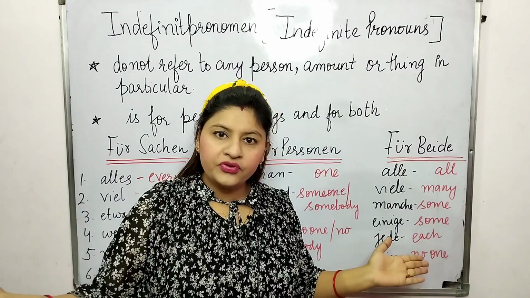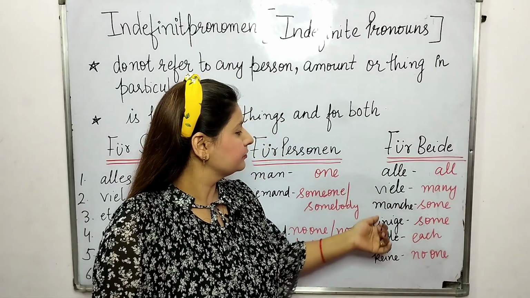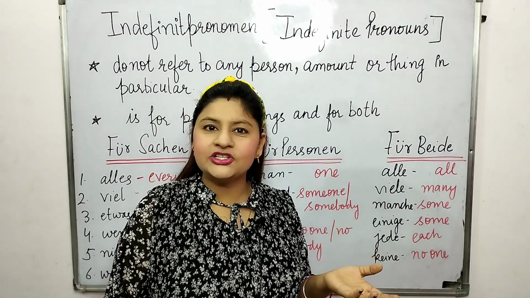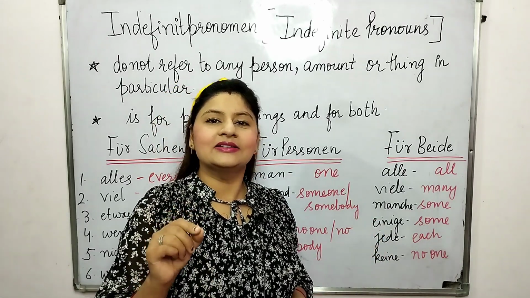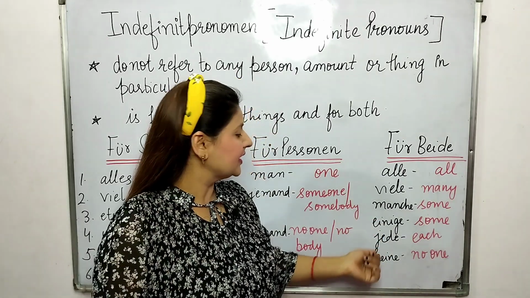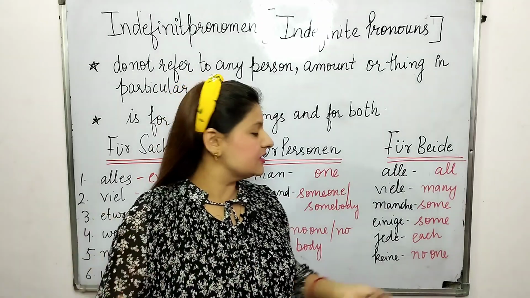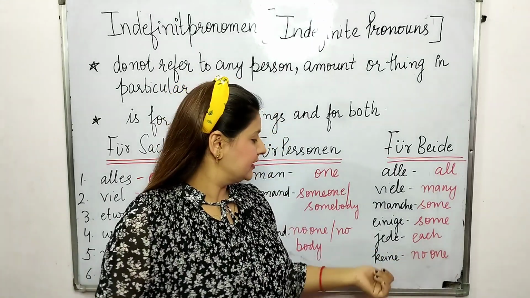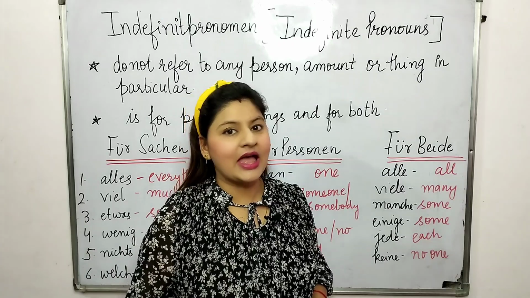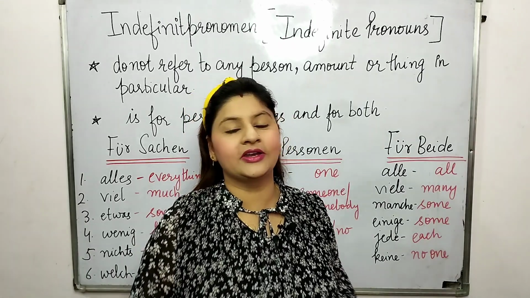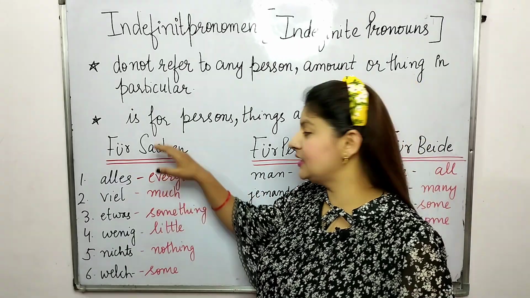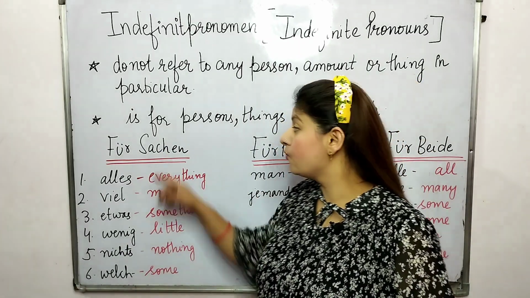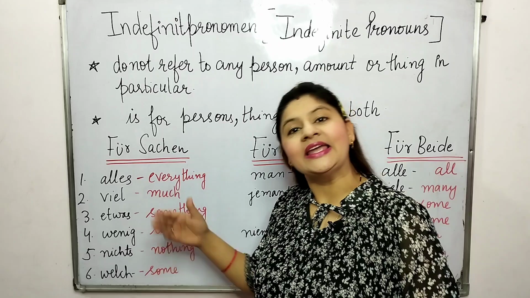Viele, many. Manche, some. Einige, again some. Jede, each. Keine, no one. First of all we are going to see these pronomen für Sachen, for things, in detail.